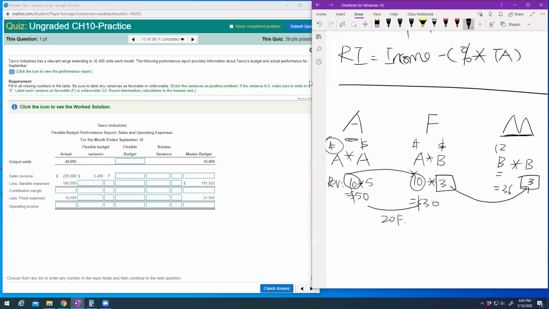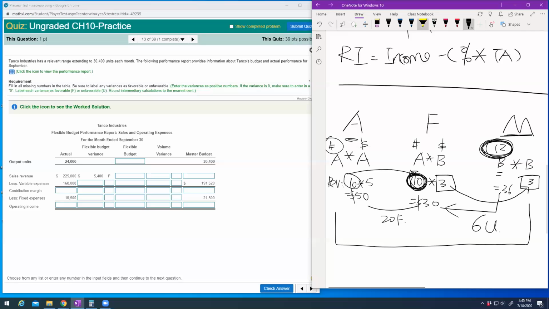But then you will find out that you have a $6 unfavorable, because your actual volume is 10, but your budgeted is 12. So your volume is much lower. This is called a volume variance. This big difference is called the master budget variance or static budget variance.